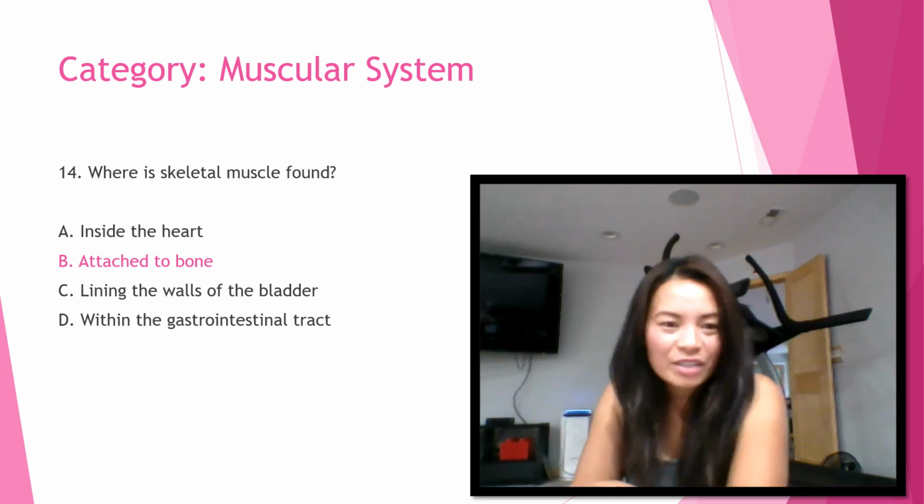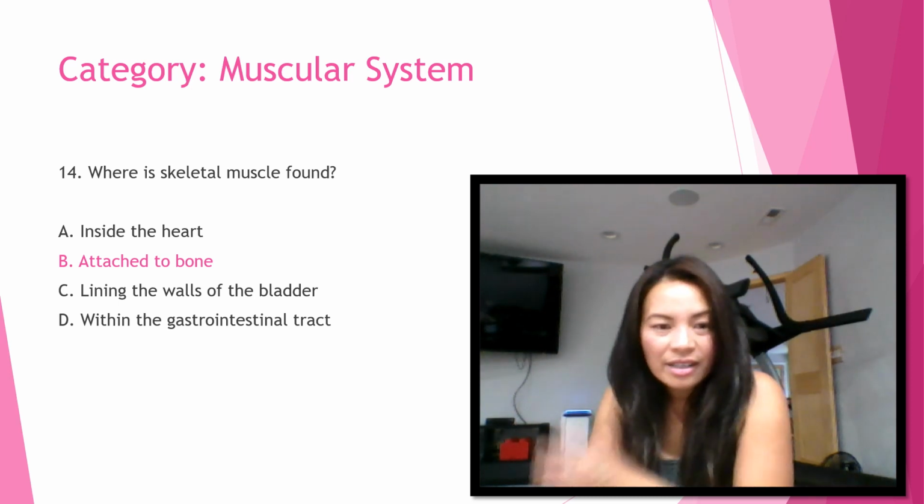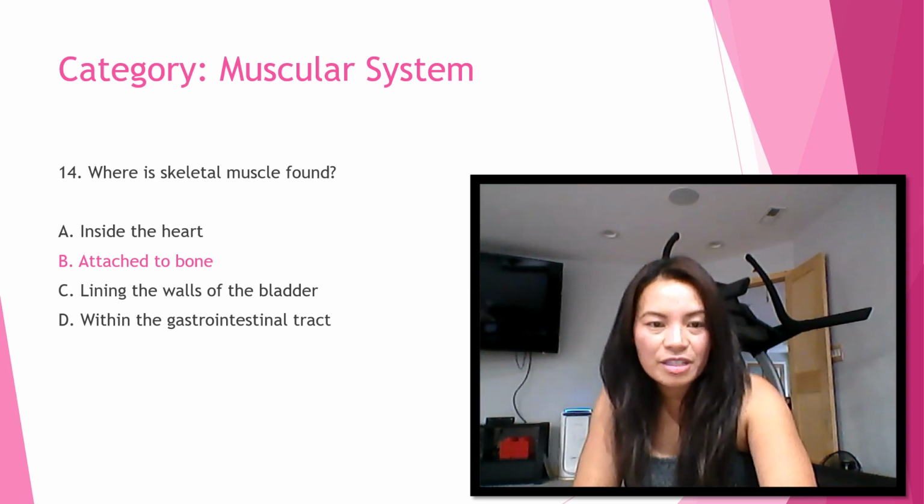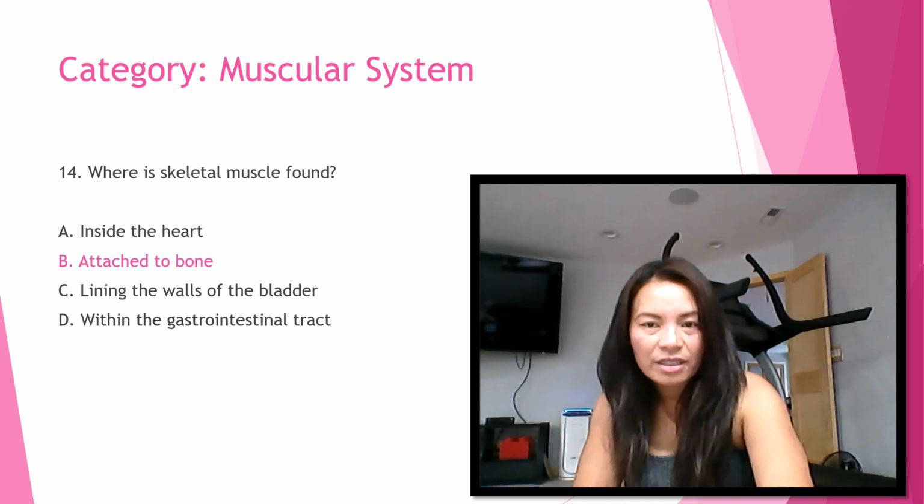Okay, number 14, where is skeletal muscle found? The answer is letter B, attached to the bone. Okay, so our skeletal muscle is attached to bone. There are 3 types of muscles in the body, which we have cardiac, smooth, and skeletal. Smooth muscles line the walls of internal organs, and cardiac is found inside the heart. Skeletal muscles are attached to bone and aid in body movement.